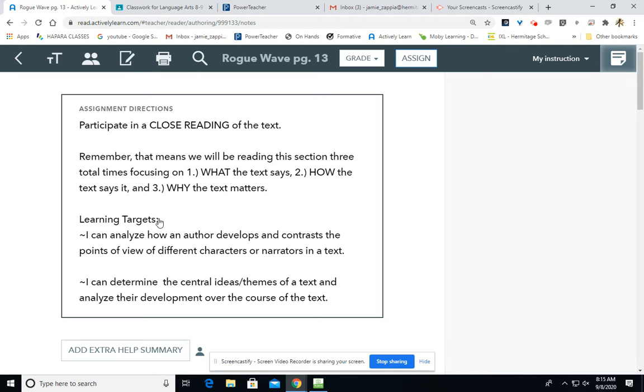So as we do this, we are going to be focusing on specific learning targets. First learning target we're focused on is I can analyze how the author develops and contrasts the points of view of different characters or narrators in the text, as well as I can determine the central ideas or themes of the text and analyze their development over the course of the text. Let's talk about what those learning targets mean.